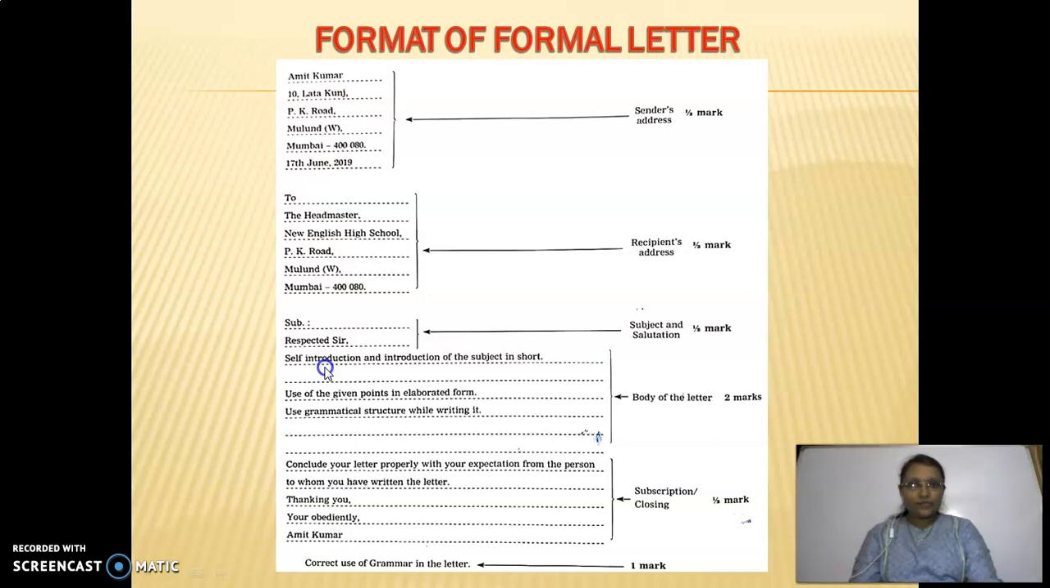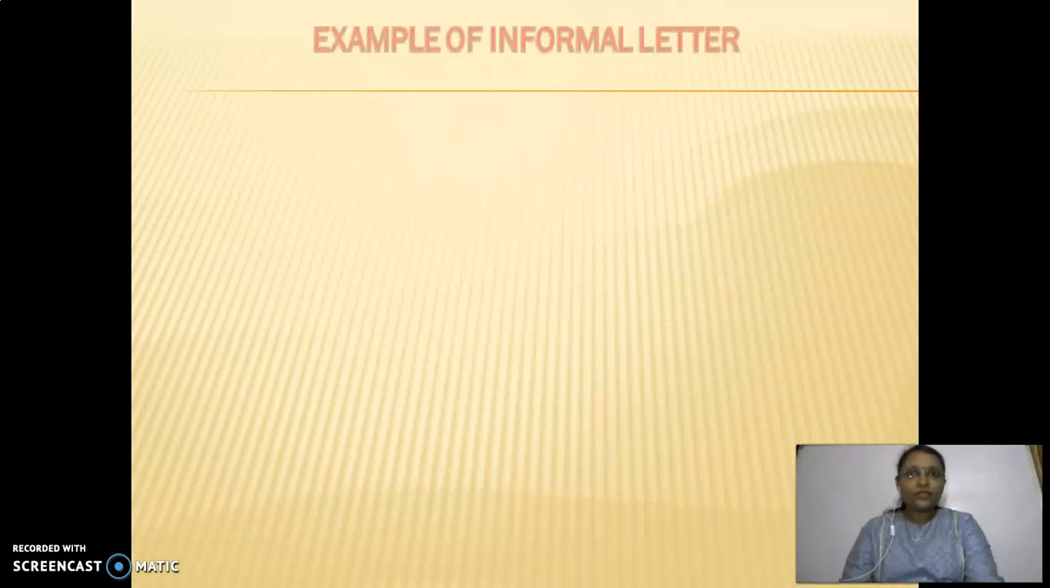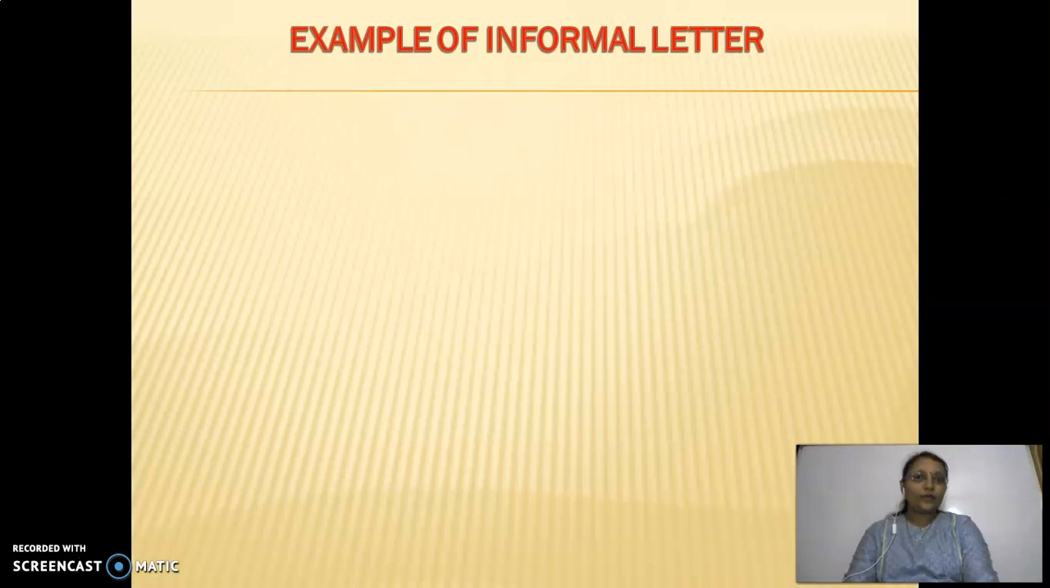So here I have some examples for you for your understanding. You can see those examples, and if you wish, you can take screenshots also. After that, however many times you want to read or see that, you can read. So see, first example of informal letter.